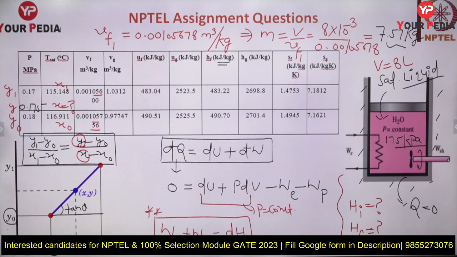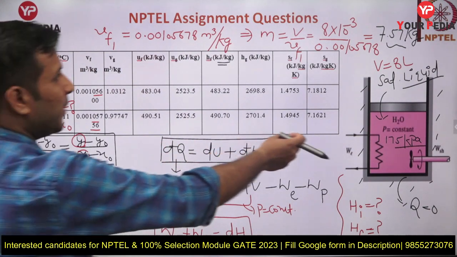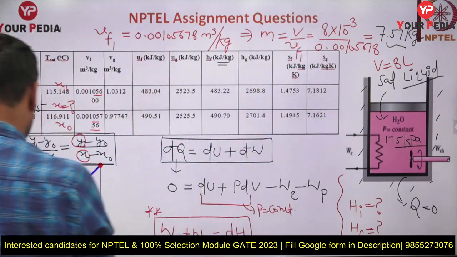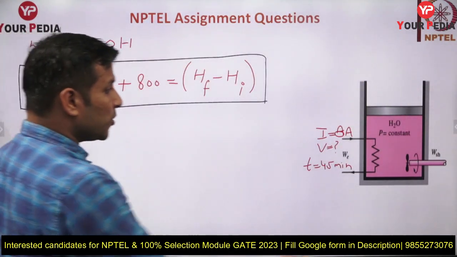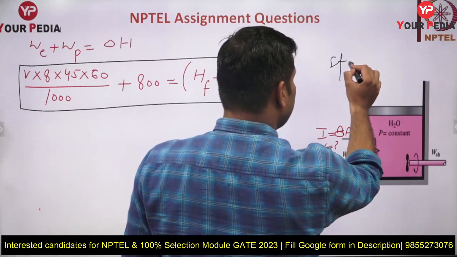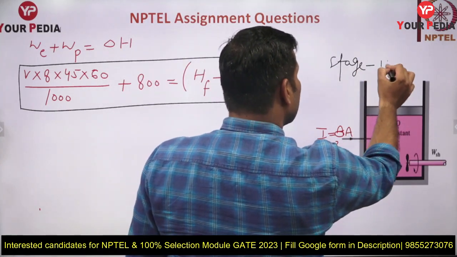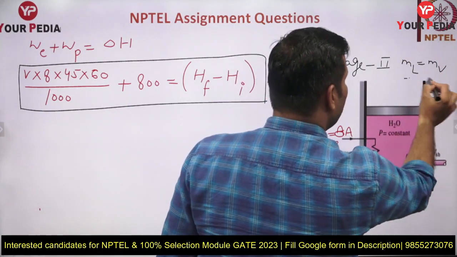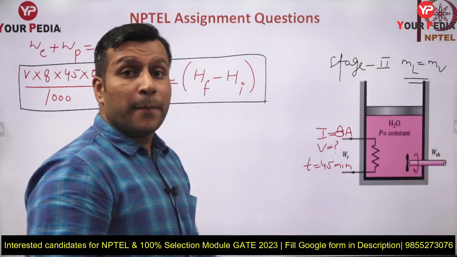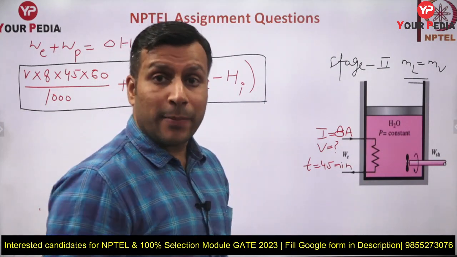You know guys, when you are giving this work, 50% of the liquid is converting into vapor. So suppose if I write it here stage 2, so at stage 2 mass of liquid equal to mass of vapor, because 50% converted into what? Vapor. 50% किस में convert हो गया है? Vapor में convert हो गया है.